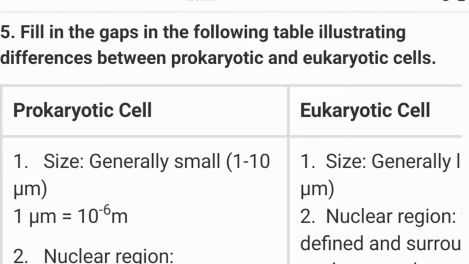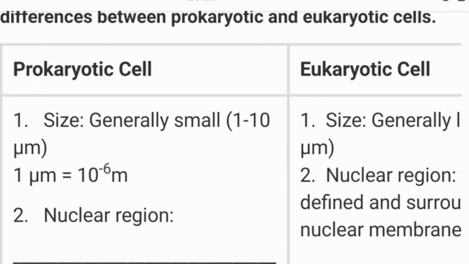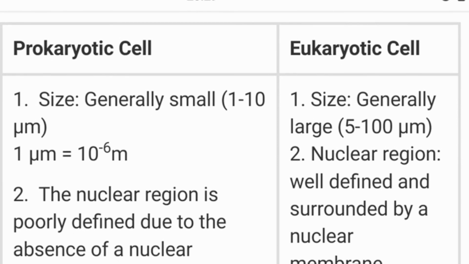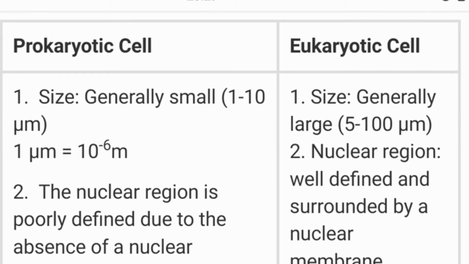So you can see in your NCERT book that there is a table given. Fill in the gaps in the following table illustrating differences between prokaryotic and eukaryotic cells. So it is a table, you can see the blanks are filled and you can find out the differences between prokaryotic cell and eukaryotic cell. So the very first, size, generally small, that is 1 to 10 micrometer. 1 micrometer stands for 10 to the power minus 6 meter. And eukaryotic cell, generally large in size, that is 5 to 100 micrometer.